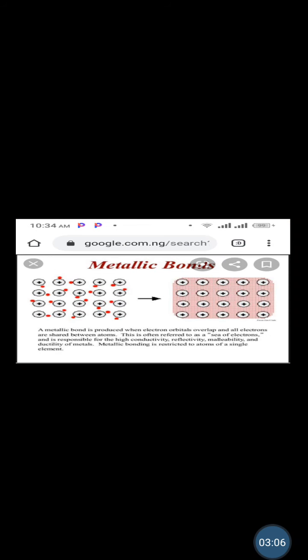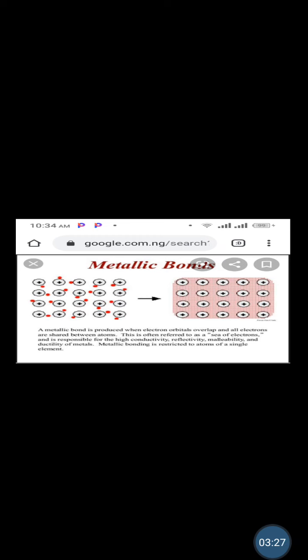Another bonding type that's common is metallic bond. Basically, metallic bond is a type of bond in which there is a central positive charge with a sea of electrons around it. There is delocalization of electrons around the metallic bonds.